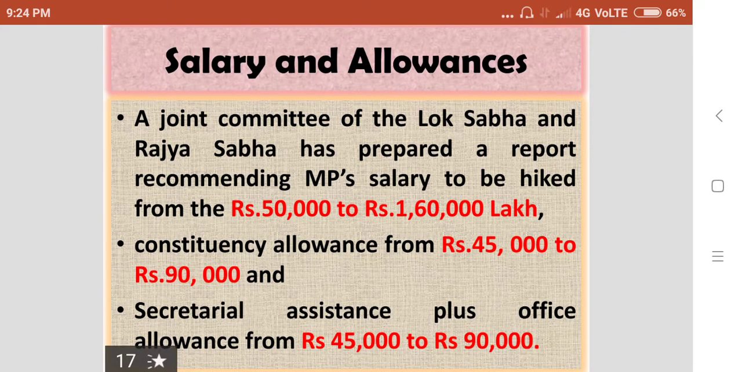Salary and allowances. So, a joint committee of the Lok Sabha and Rajya Sabha has prepared a report recommending MPs' salary to be hiked from 50,000 to 1,60,000. Constituency allowance from 45,000 to 90,000. Secretarial assistance plus office allowance from 45,000 to 90,000.